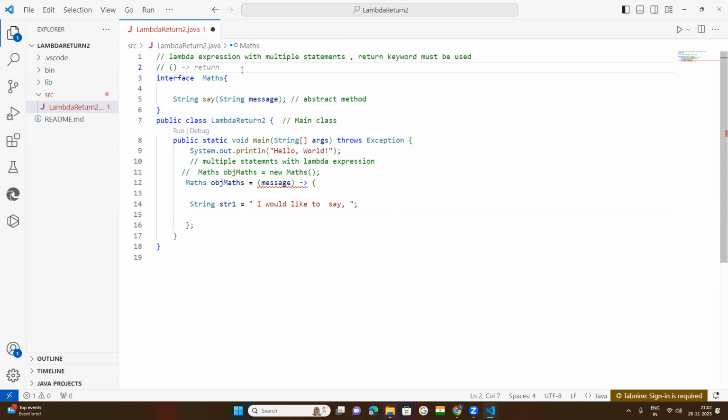Token means what? Dash and this greater than token. After that, the body in curly braces. This is called a lambda expression. This is the format of the lambda expression.